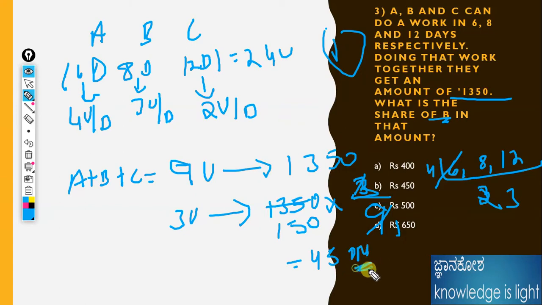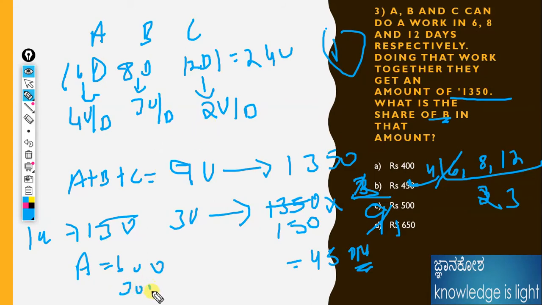If the question is asking for A, how much amount? Because one unit is 150, for A it is 4 units, so A will get 600. B will get 450. C, what is the amount? 2 units means 300. Understand? The total amount is 600, 300, 450, which makes 1350.